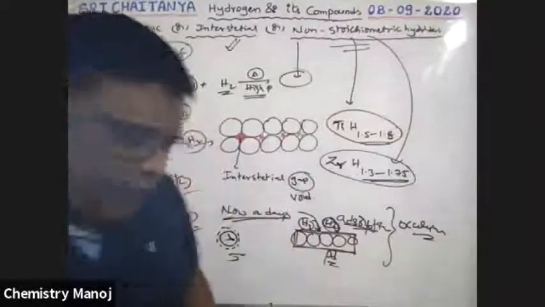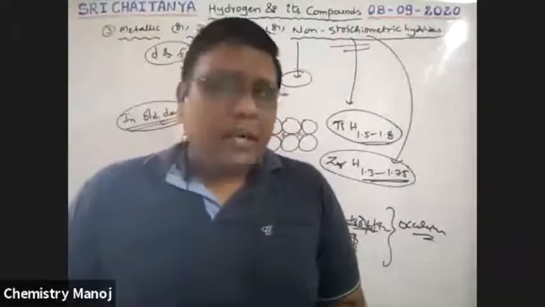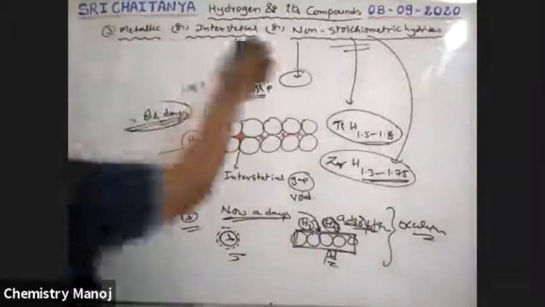Now, in d-block elements, some of the metals don't give hydrides. So what are those elements? Please try to remember, it is all facts.